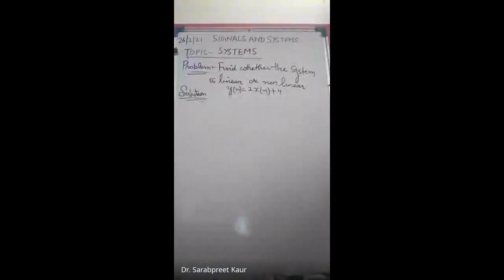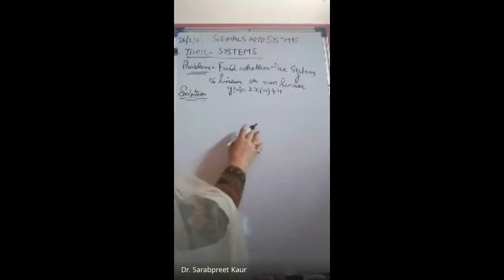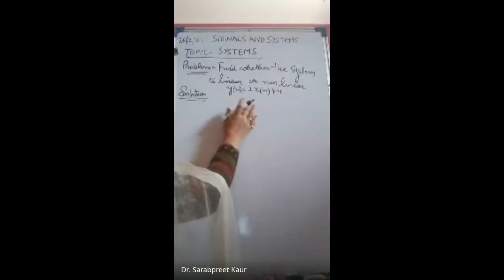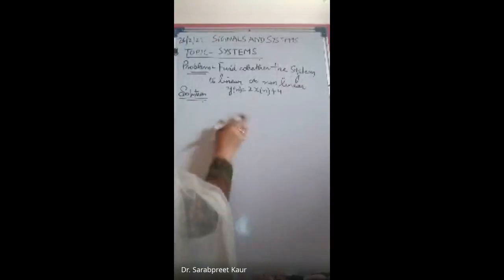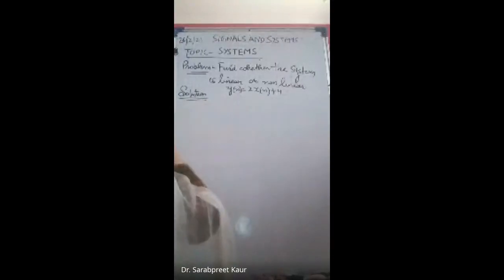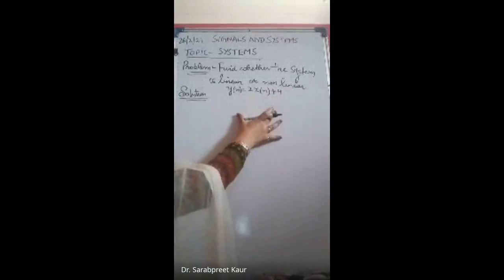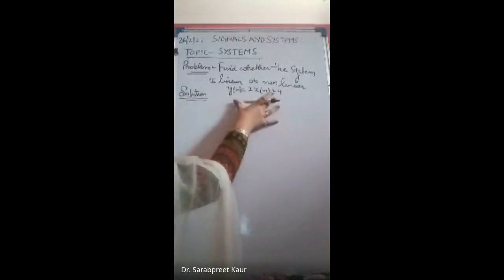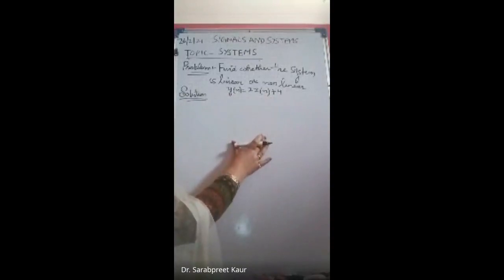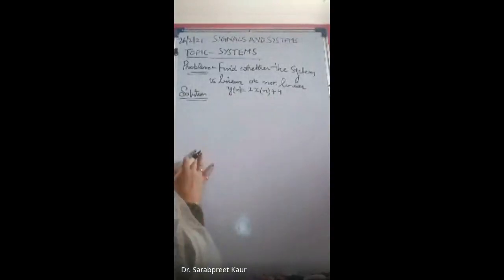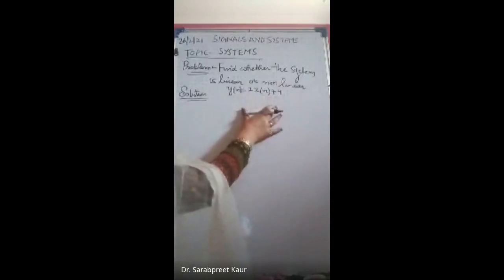So now, we did a question actually. That day I told you the steps, and we did a simple question also. So let us just do another one to make your concept much more clear. And obviously you have to practice. Whenever you have a definition you will write it, but you have to analyze. You have to see whether that system is linear or non-linear, time invariant or variant. So that is possible only if you practice the things and practice the questions. So y[n] is equal to 2x[n] plus 4.